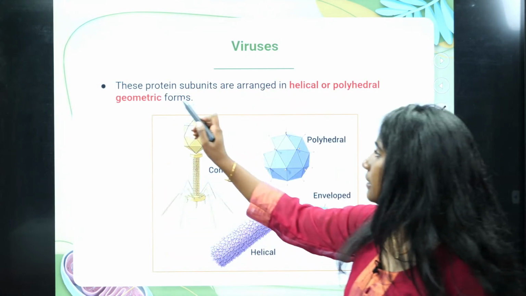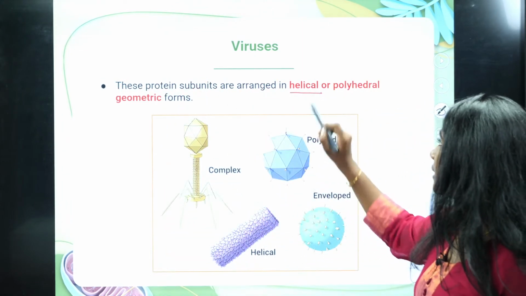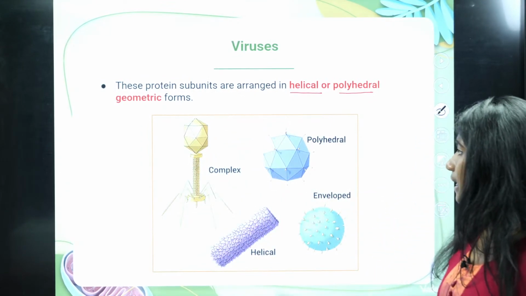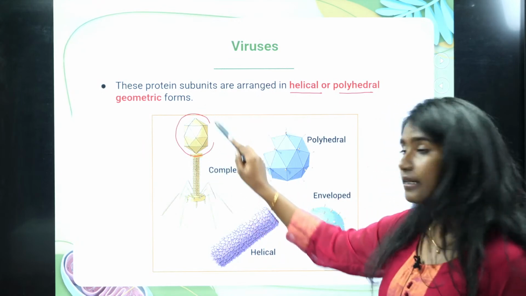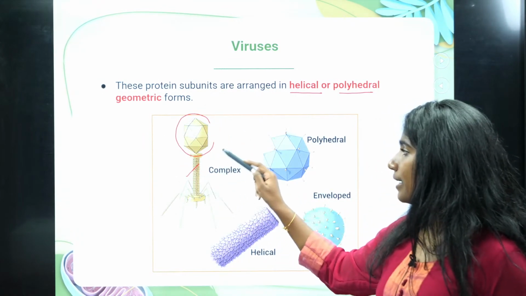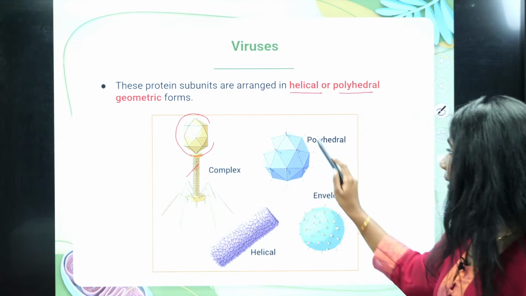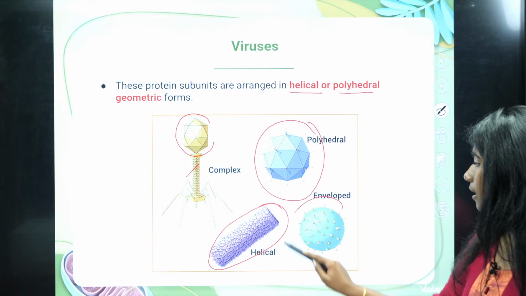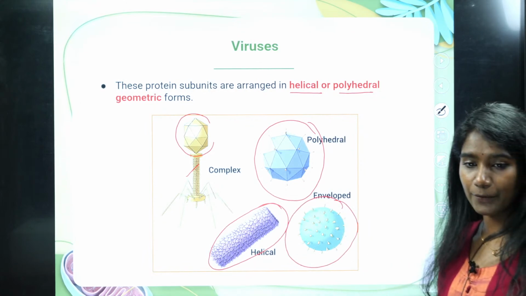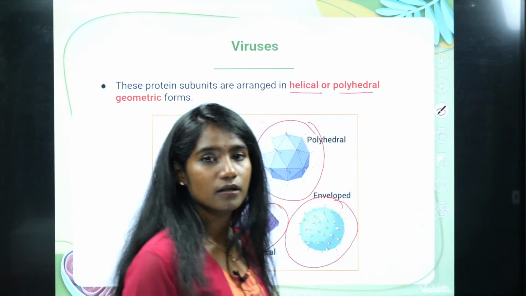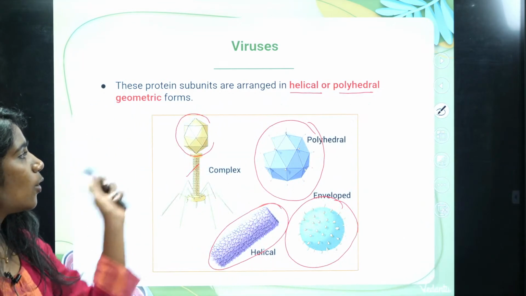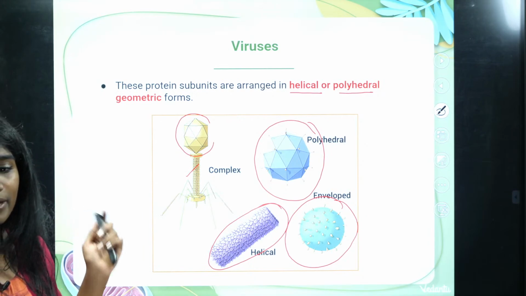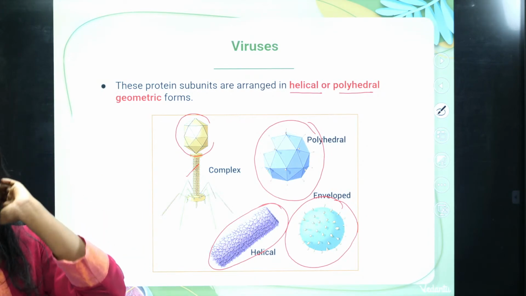Okay, and then these protein subunits are arranged in helical or polyhedral geometric form. See here, this is the head part of the virus. It can be in this shape, or in this shape as well, or it can be helical also, or it can be enveloped as well. So the COVID virus has got which type of capsid? Can anyone comment in the comment section which type of capsid the COVID virus has got?